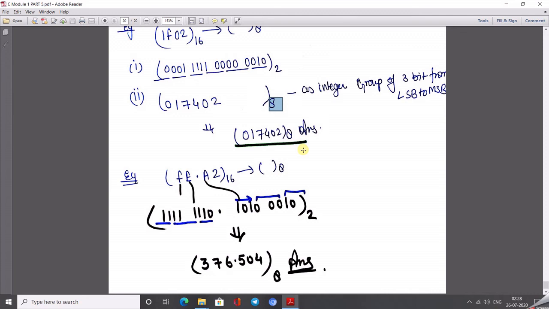We have discussed here decimal to binary, decimal to octal, decimal to hexa, hexa to decimal, octal to decimal, and binary to decimal also. And after that we also covered in this lecture binary to octal, octal to binary, octal to hexa, hexa to octal, octal to binary to hexa, and hexa to binary. So that's it. Today I have completed all the topics of module 1, and with this video I also declare that our first module is covered.